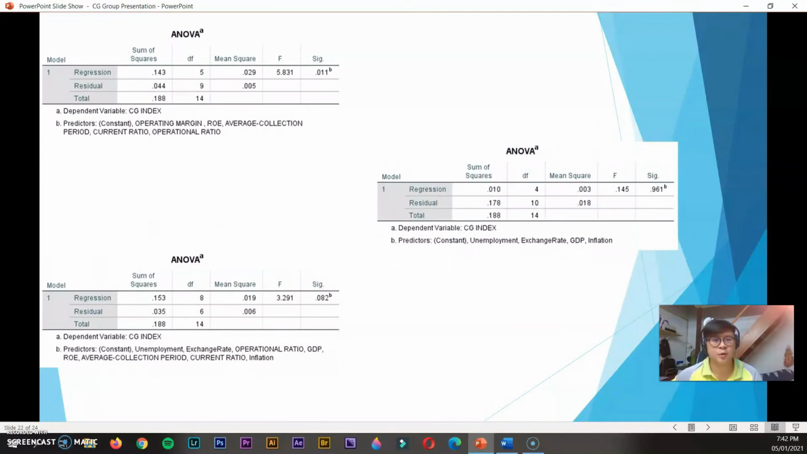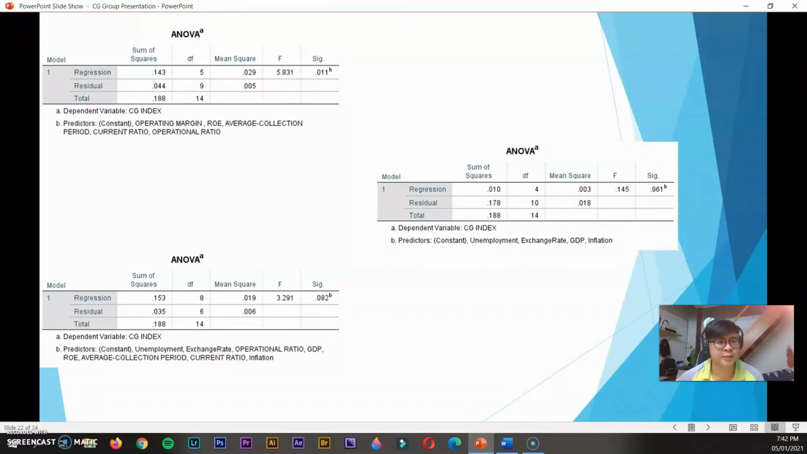For the next slide is ANOVA. For the top left, this table demonstrates the manufacturing industry ANOVA result for CG index and internal factors. It implicates the significance level of firm internal factors toward the industry independence issue, which is represented by CG index. Industry internal factors insufficiently affect industry CG index, and its p-value is 0.11, which is more than 0.05.